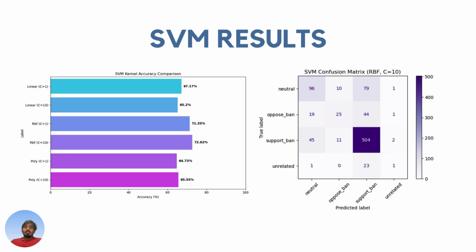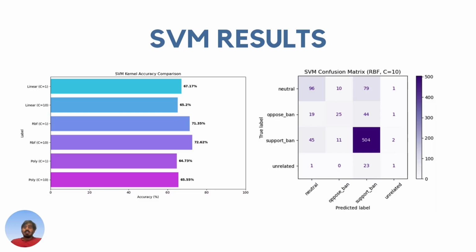Now let's talk about the SVM results. We used three different kernels: one was linear, one was RBF, and one was poly. In this, there were two different cost values that we took into consideration: C equals 1 and C equals 10. On running all six models, we got to know that RBF with cost of 10 was the model which outperformed the other models, and it had an accuracy of 7.62%.